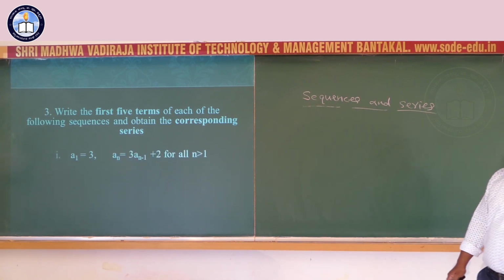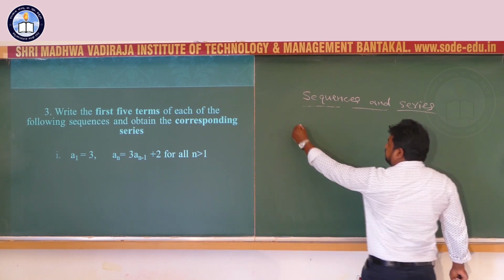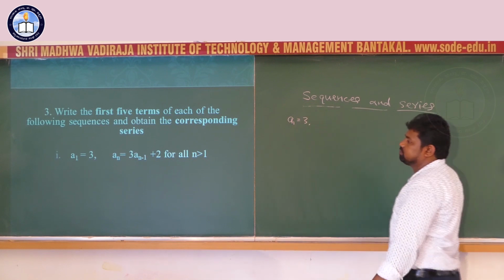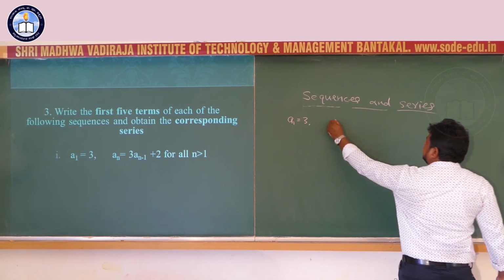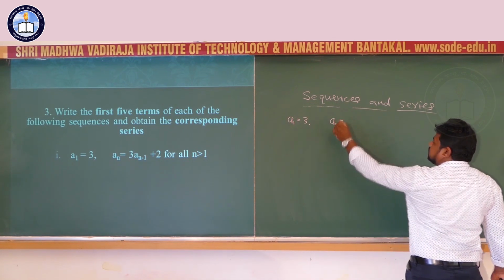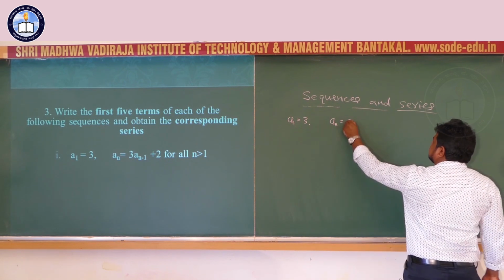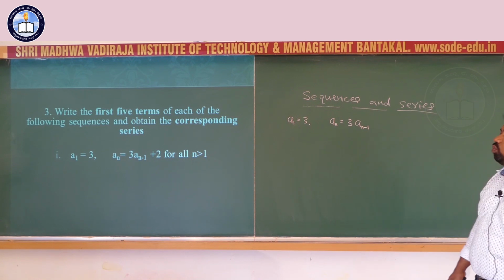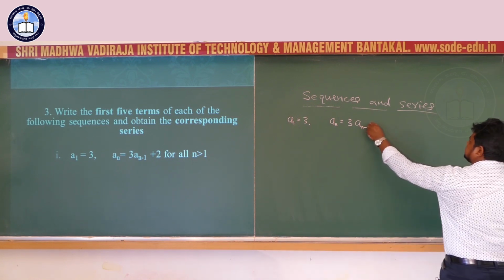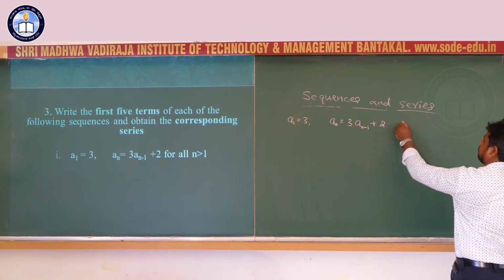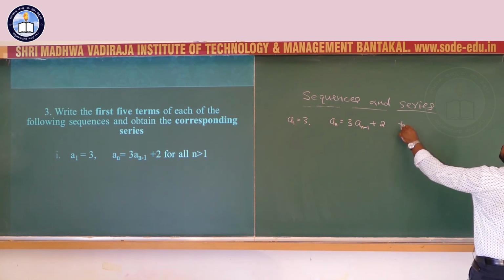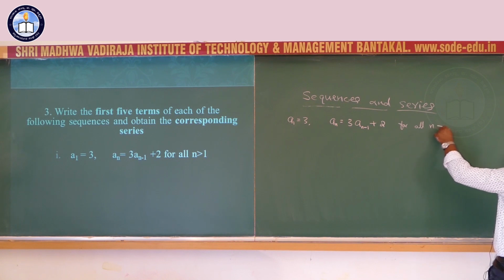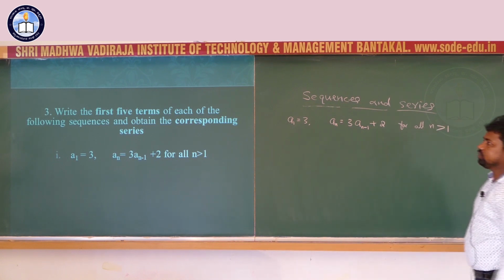First problem, first term is given, a1 equal to 3, an equal to 3 into the n minus 1th term plus 2 for all n greater than 1. It is given.